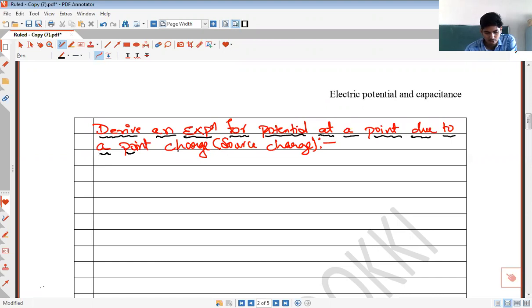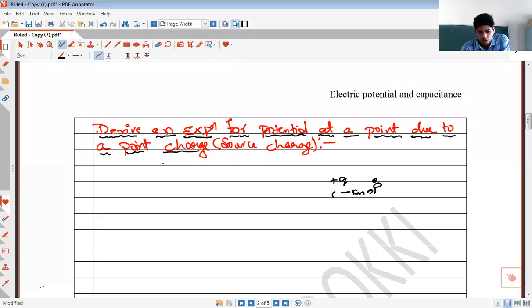How to calculate it? Suppose I have a point charge here. What will be the potential at this point, which is at a distance of 1 centimeter? You have to think whether I have to do some work to move a charge from infinity to this point P or not. If you have to do work, then there will be potential at point P. If you are not going to do work, there will be no potential at point P.